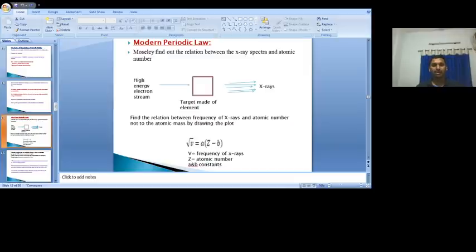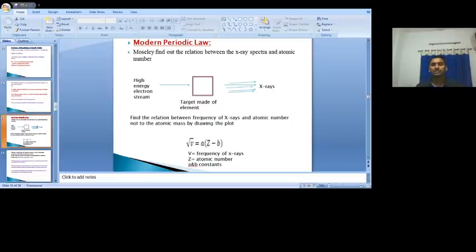Then you can draw a plot of the frequency of X-rays emitted from the target made up of different elements versus atomic number, and another plot of the frequency of X-rays versus atomic weight.